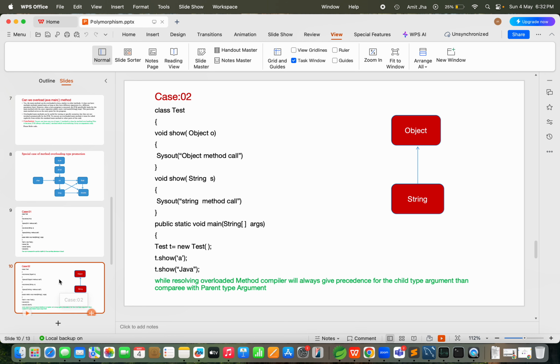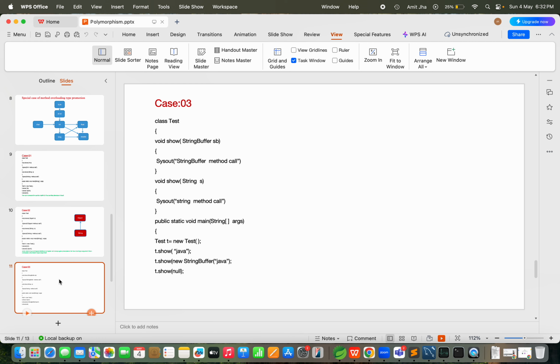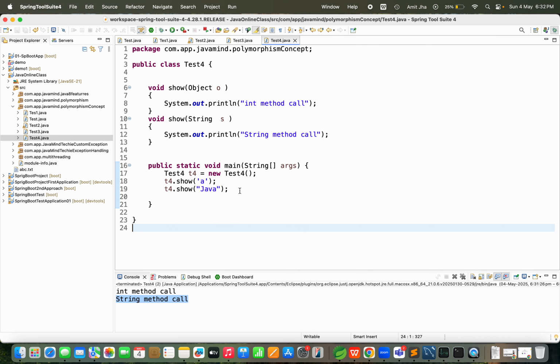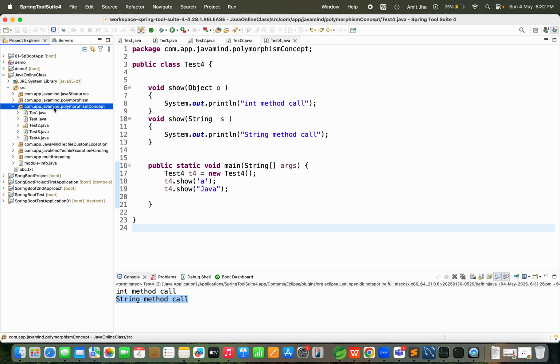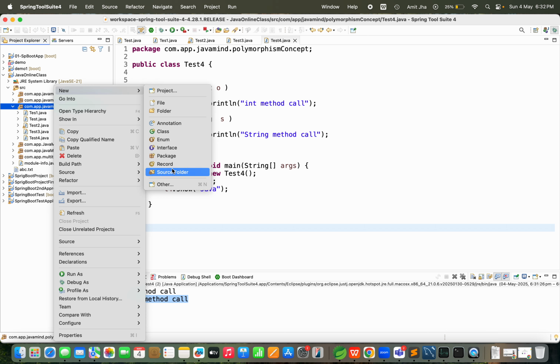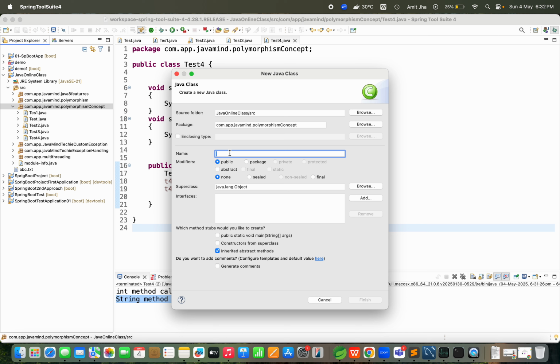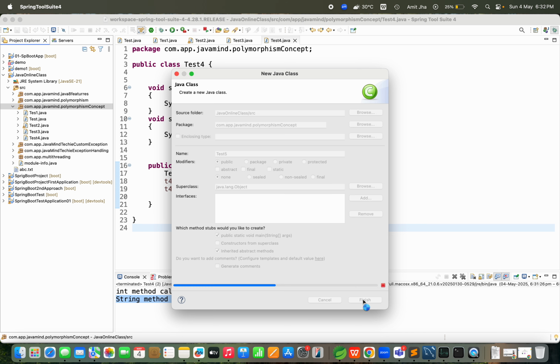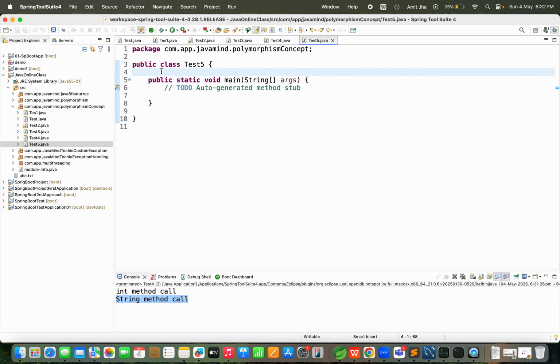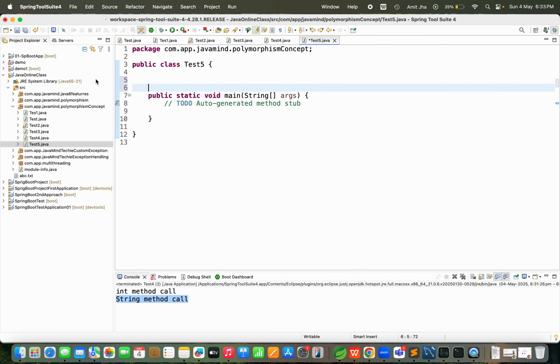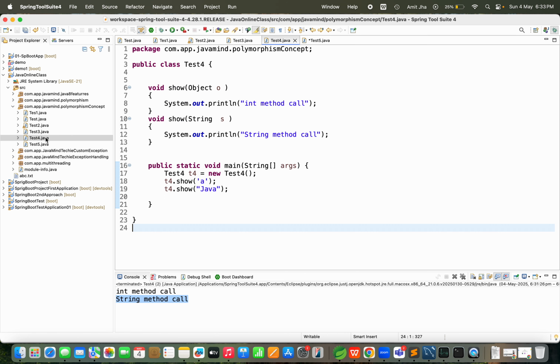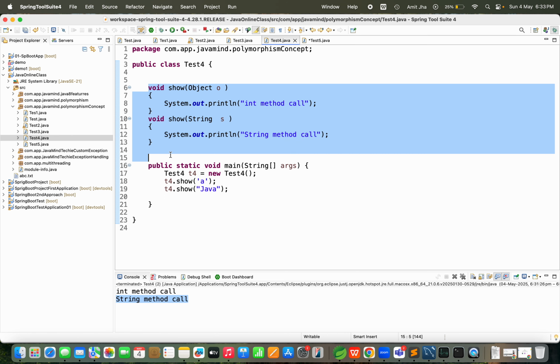So guys, see, next case 3. In this case, I am writing one other class. I am creating one more class, that is class 5, Test5, with a main method. Guys, see, understand. This time, I will copy this same thing, but I will change some fields.